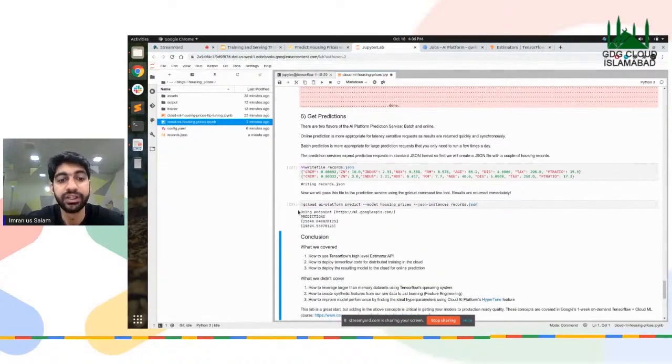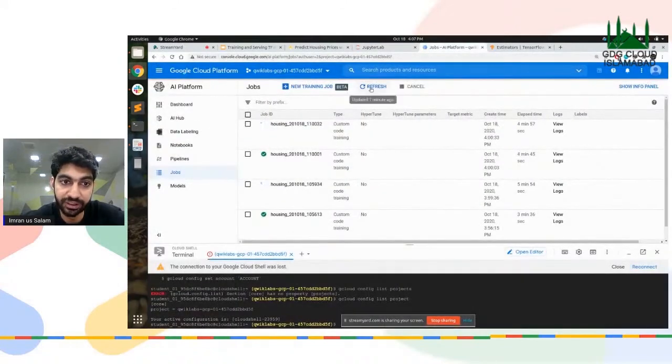Right. So we have used the endpoint Google APIs ML, the AI platform API, and for these two rows, the output were these two particular values. So for the first row, the price of the house is $25,048, and for the second set of features, the price of the house is $19,894, right? And let's see if our models have been trained. No, they have not yet, apparently.